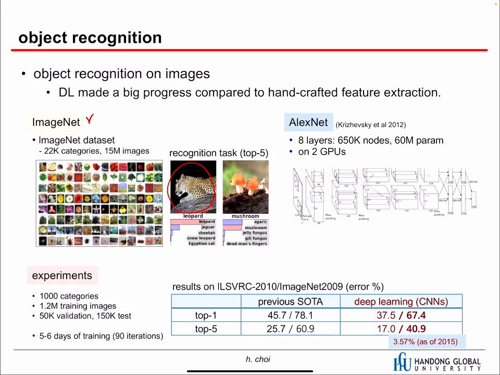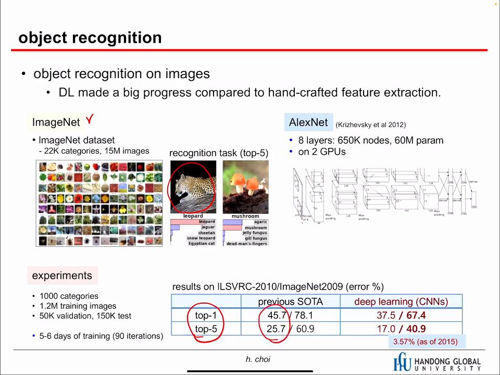There is a top 1 and a top 5. When the model predicts the class, it generates the probability for the classes. If the true label is the most probable class according to the model, then it is correct; otherwise, it is incorrect. That is top 1. Top 5 says that as long as the true label is within the five most probable classes by the model, then it is correct; otherwise, it is incorrect. So we have top 1 and top 5.